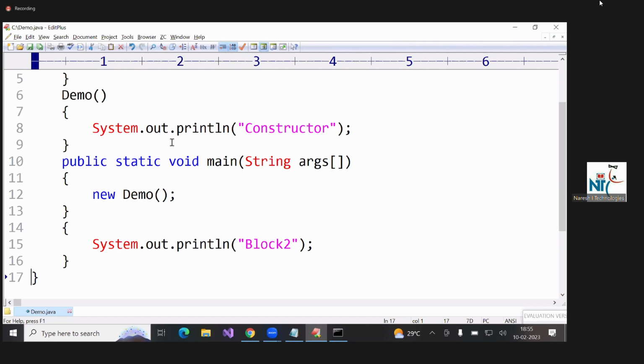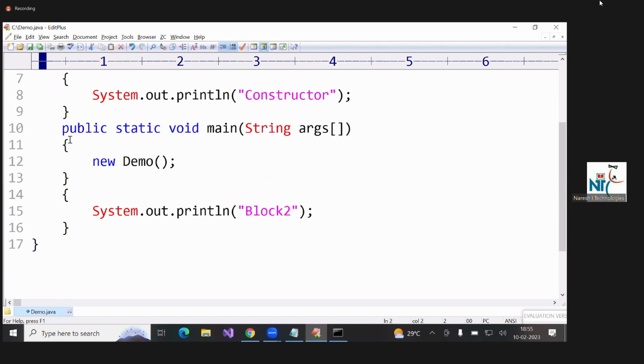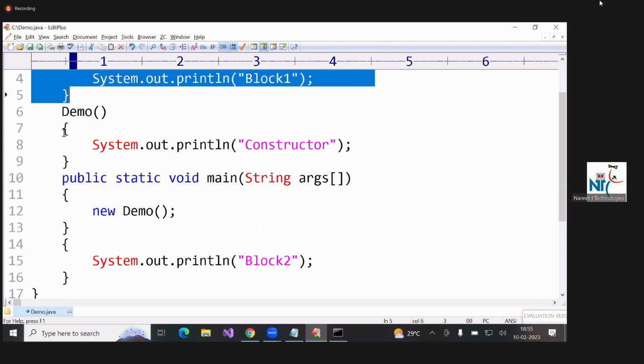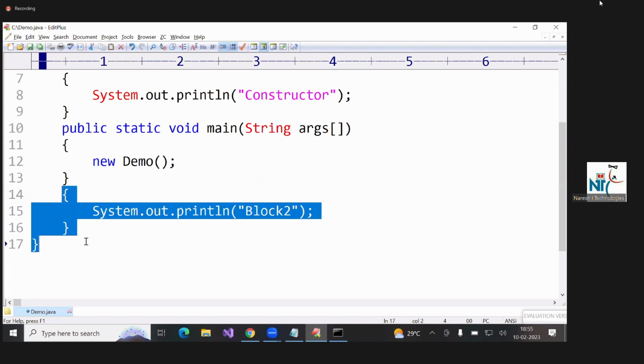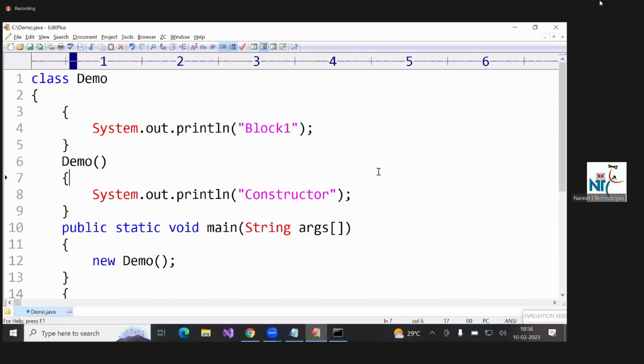What will be the output? Block 1, block 2, constructor. See, demo class loaded, main method called, object created. Whenever object is created, memory allocated to instance variables, blocks executed, constructor executed. First instance variable memory allocated, next blocks executed, next constructor executed. So blocks also, n number of you can write, top to bottom order, and after that constructor executed. Now, what is the purpose of constructor?